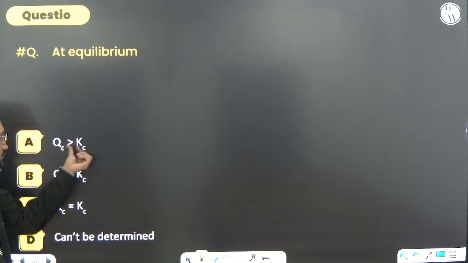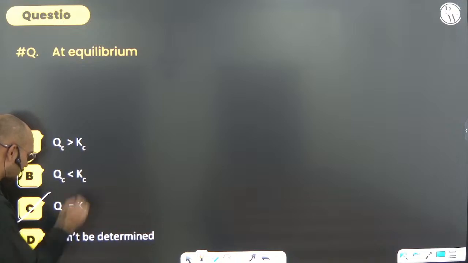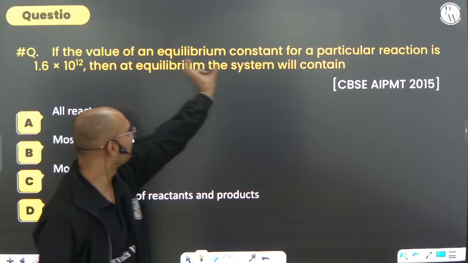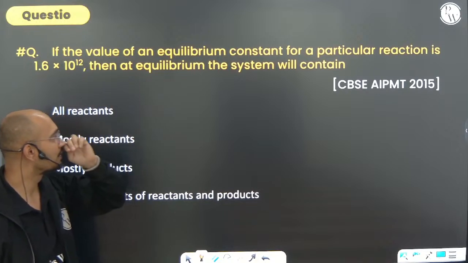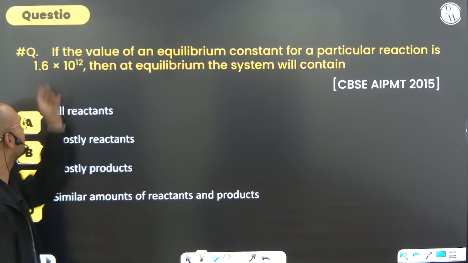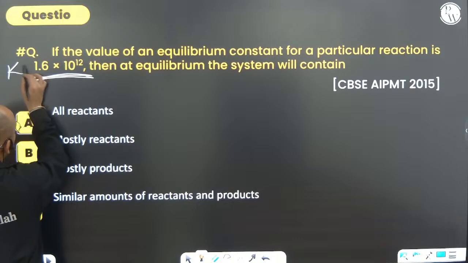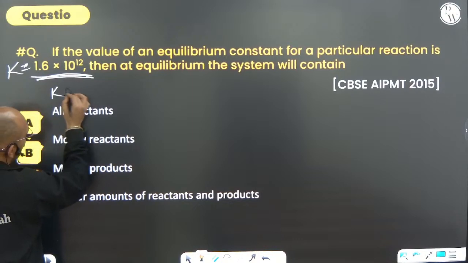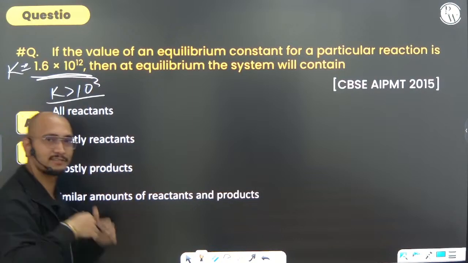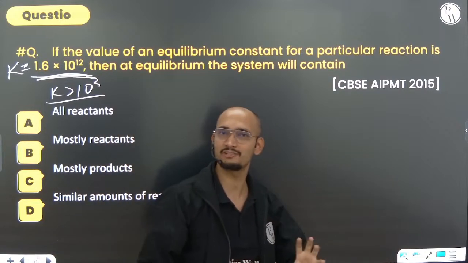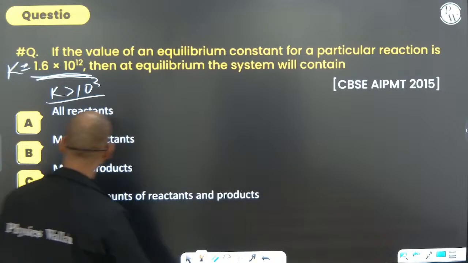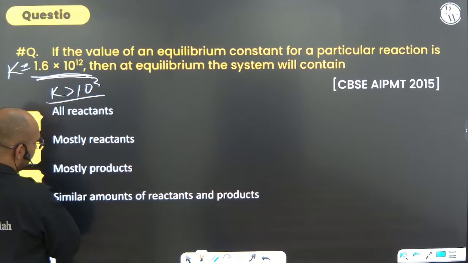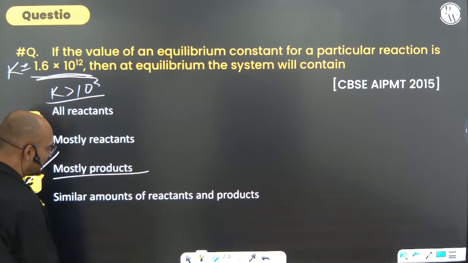Next, at equilibrium, what happens? At equilibrium Qc is equal to Kc. If the value of an equilibrium constant for a particular reaction is this much, then the equilibrium system will contain what? Can you see how big this value is? K is more than 10 to the power 3, means the reaction is completely towards the forward direction, means there is completely product. Reactant will be very less. So what we can say? Mostly product.